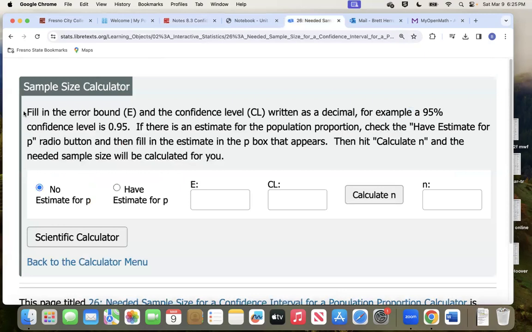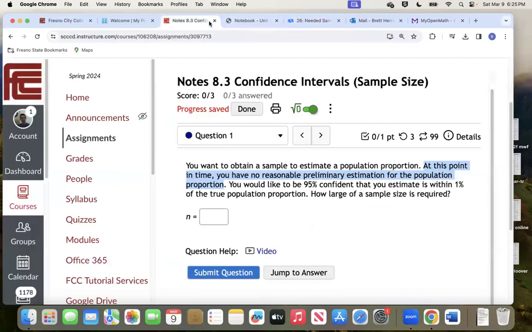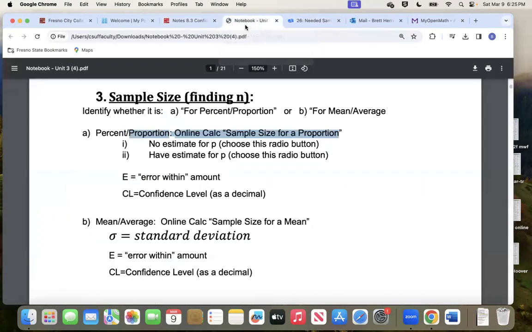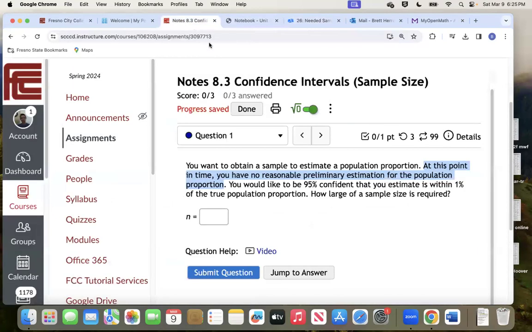Okay, what do you put for E? It says fill in the error bound E and confidence interval written as a decimal. So both of these have to be decimals. Go back to the notes. E equals the error, the within amount. So when it says within, that's the error. You want to be within that amount of error of the real thing. You're trying to predict in the future what percentage of people will be cured by this new treatment. You want to be within an error of 1%, they said. Back to the question, it says we want to be within 1%. That's the error. That's the E.